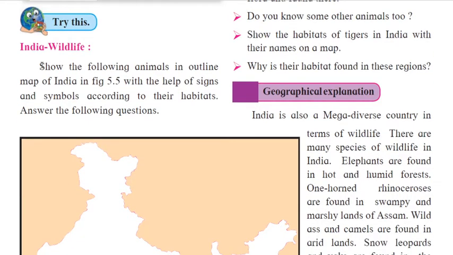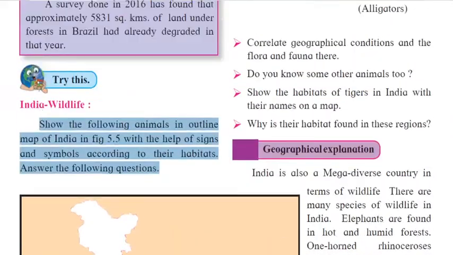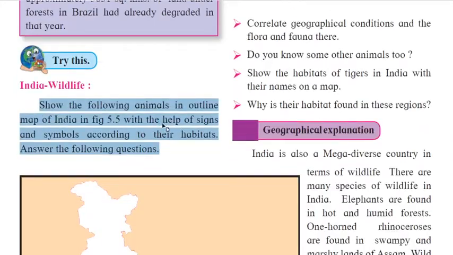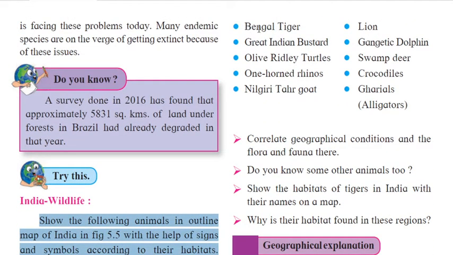Now this activity also is to be done by the students themselves. Show the following animals on an outline map. See, this is a map and you have to show the given animals on it, using symbols according to their habitats. Answer the following questions. This is also done by the students. Bengal tiger, lion, great Indian bustard, gangetic dolphin, olive ridley turtles, swamp deer, one-horned rhinos, crocodile, Nilgiri tahr, and gharials.